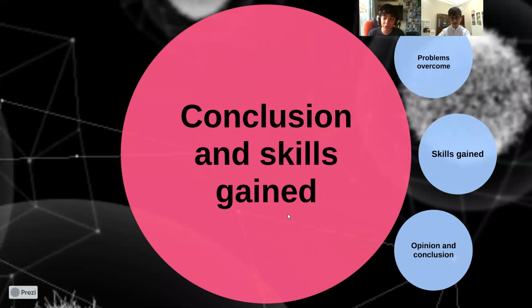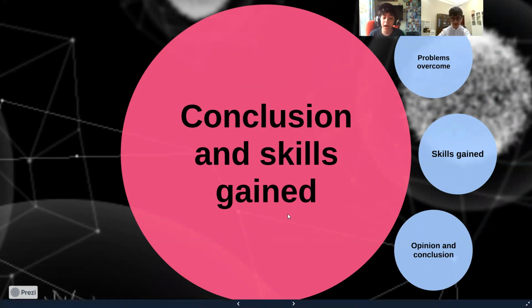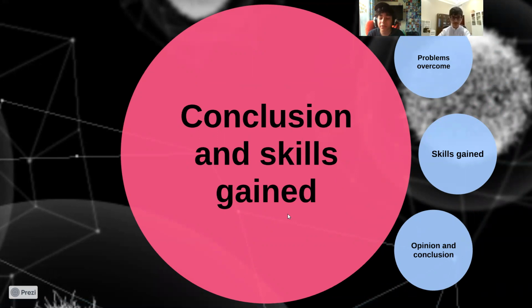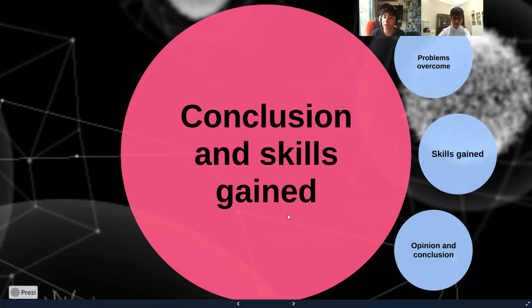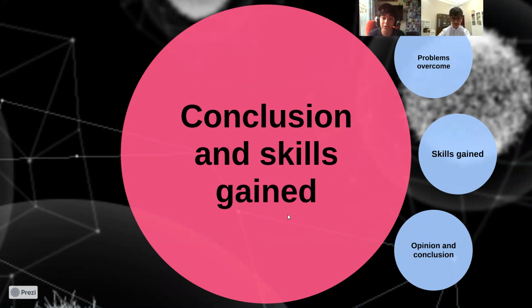Then we get to our conclusions and skills gained. This project had many problems that we did overcome. One of the problems was choosing a sustainable place for our alien to be from, choosing its color, and choosing how tall or short it would be. We debated whether it should be a she or have no gender. In the end, we decided it was a boy, it was short, it had black eyes and white all around it, and it was big and all that type of stuff.